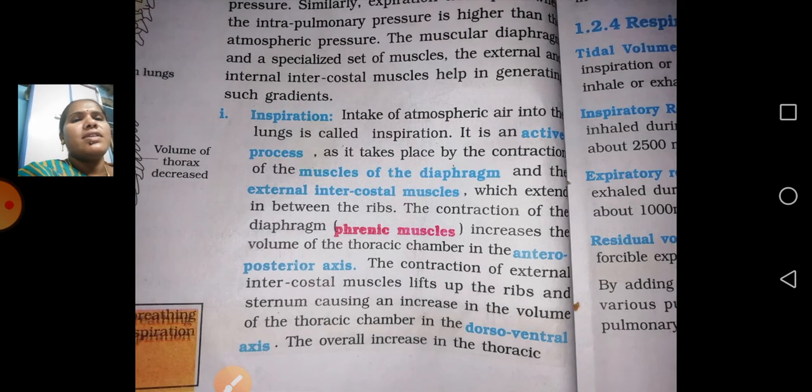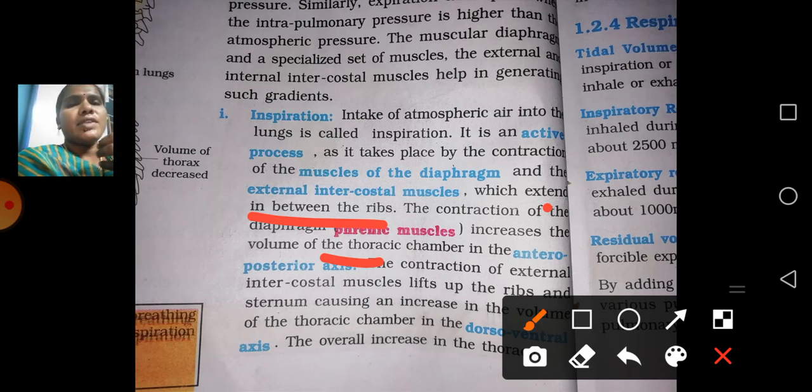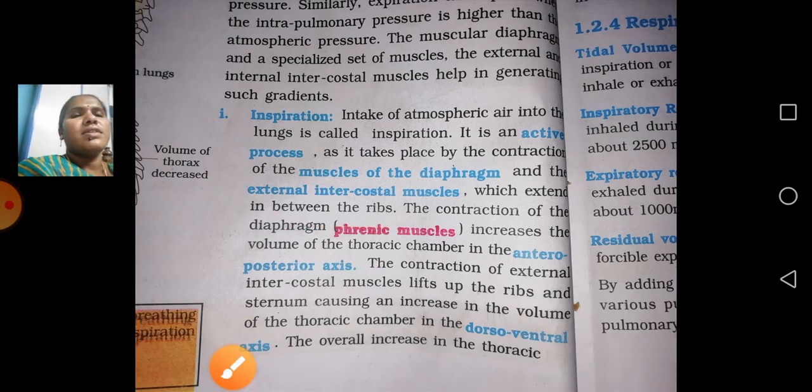Okay, next one. Already at the start I have given these questions. What are the muscles helpful for the mechanism of breathing? This you have to write: phrenic muscles and intercostal muscles. Anterior is nothing but the front part, dorsal is nothing but the back one. When you are inhaling the air, automatically the dorsal and ventral sides will dilate like this.